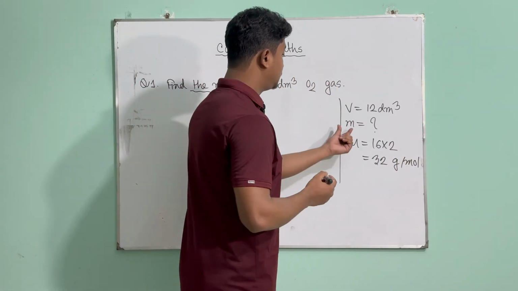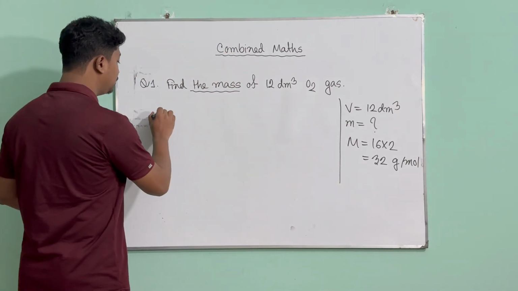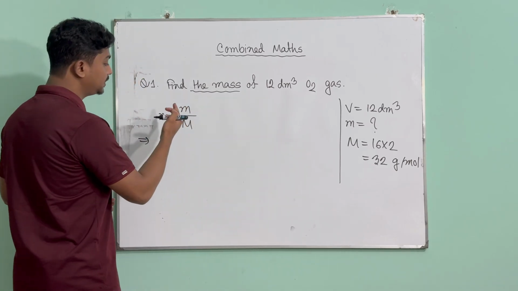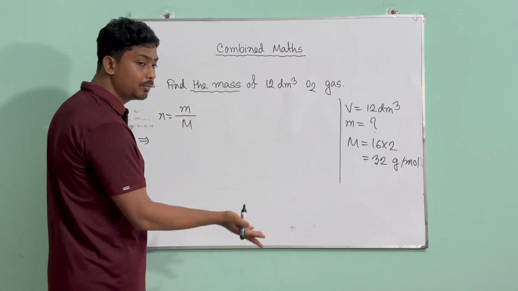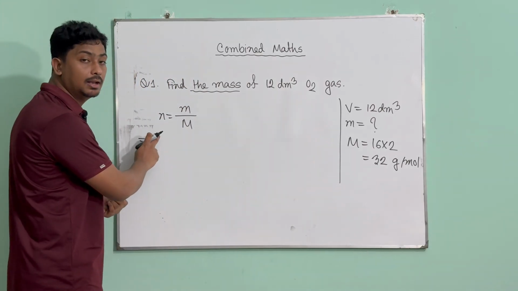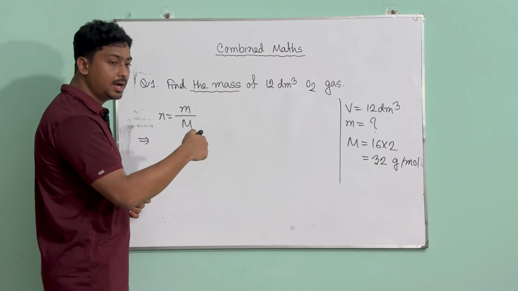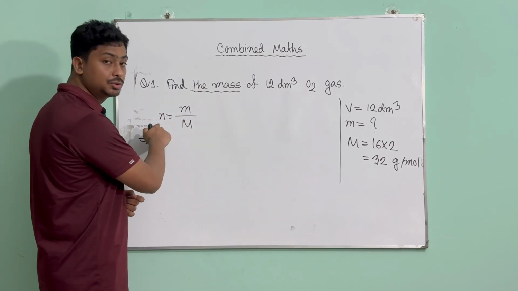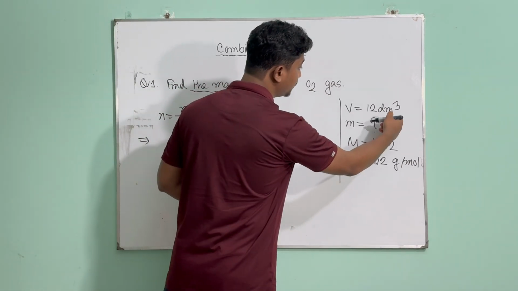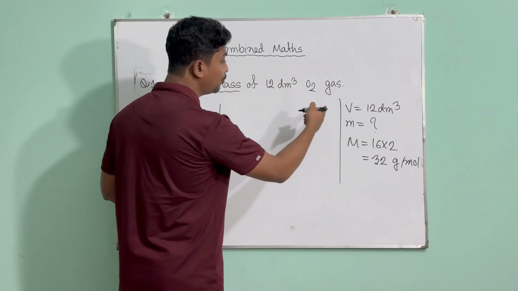Now, what is the formula we know to calculate the mass of a substance? Yes, we know that n equals small m divided by capital M. How can you do that? We can just put in the values. What is the problem here? The problem is we do have the capital M, which is 32, but we don't have n, the number of moles. Now we have two unknowns: small m, which we are trying to find, and n. So we cannot actually use this formula to calculate m. What are you going to do? You are going to use the other information given here to find your unknown, put it here, and calculate your main thing. So let's see what we know about the V.